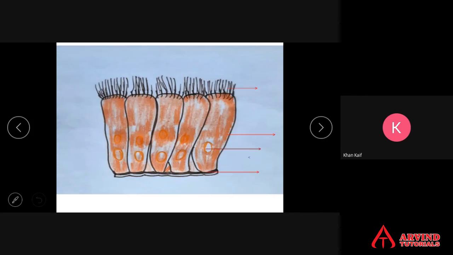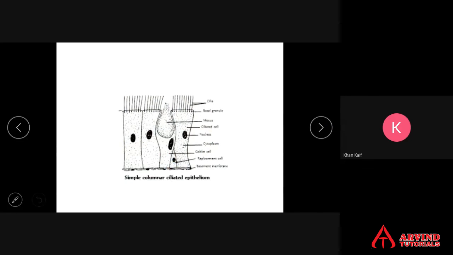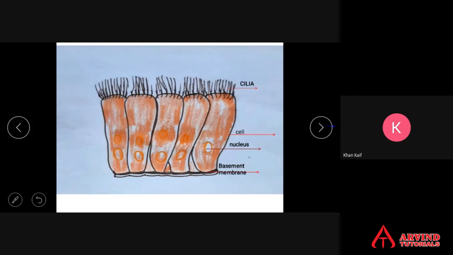This is the diagram. Again, the diagram is beautiful. Of course, the basement membrane, the cell, the nucleus and cilia are in the diagram. One more diagram is there. You can use any one of the diagrams. I hope you'd better use the previous one. With this, we complete the topic here.